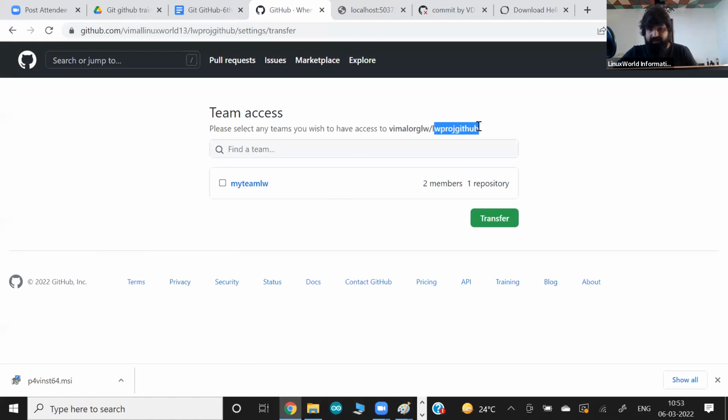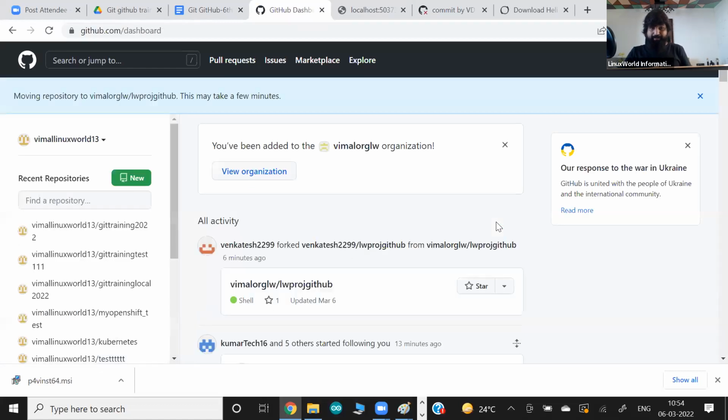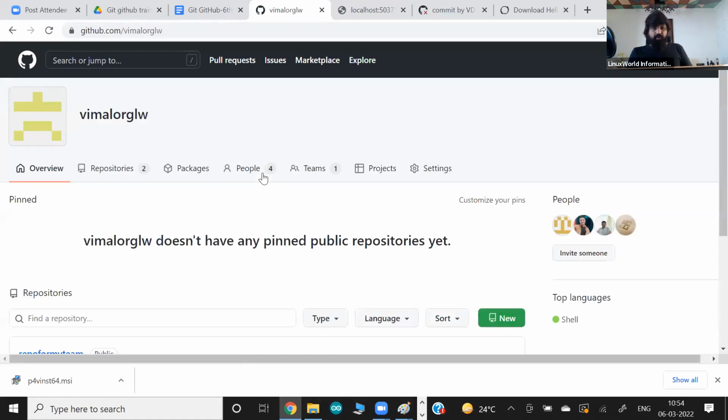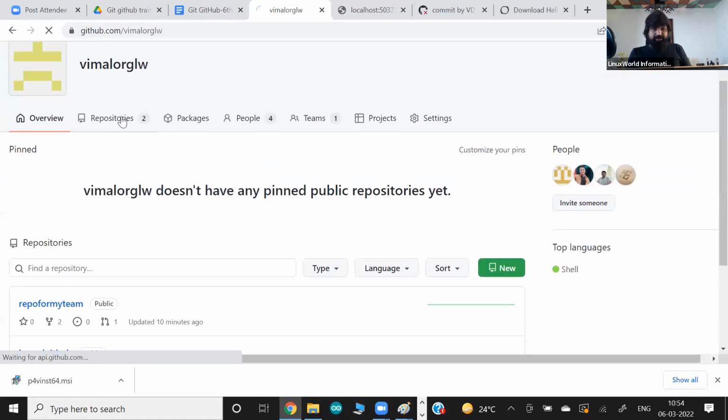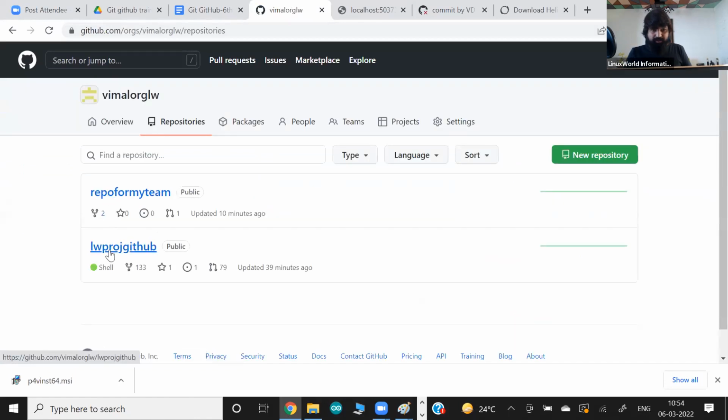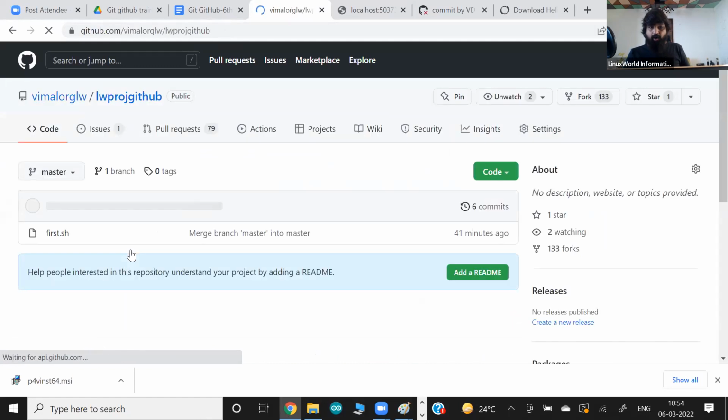In that organization, this repository is going to be transferred. But who is going to manage it? Can you tell me your team name? So I already created one team with 2 members, so this team is going to manage this particular repository. So I will transfer to that organization with that team. That's it, guys. My repository from my personal account is moving to my organization, and it normally takes some seconds or minutes to transfer. Now you see there are 2 repositories, this one and this one. This repository has been transferred to my organization.